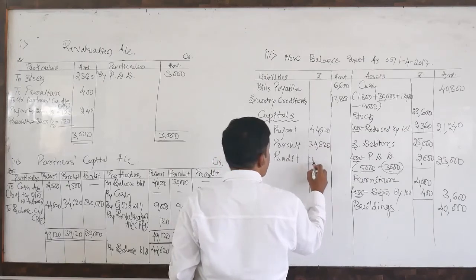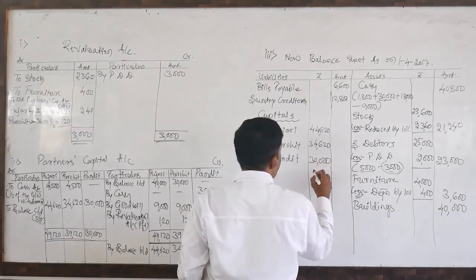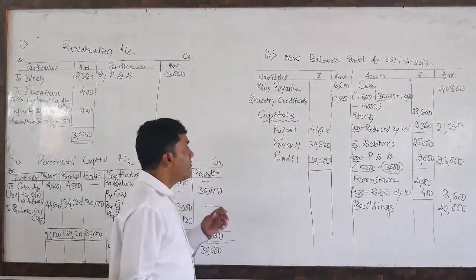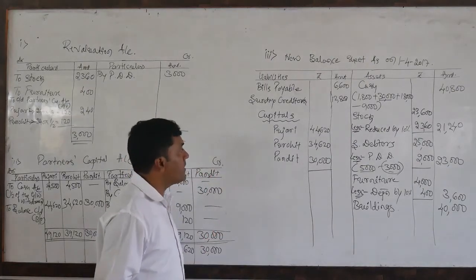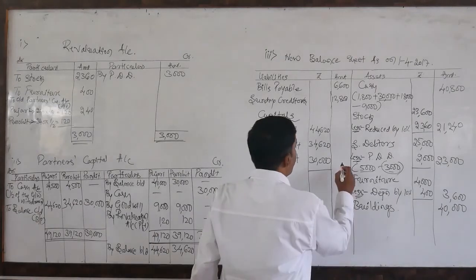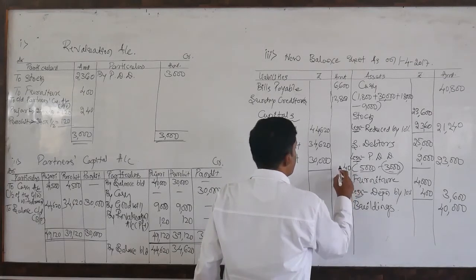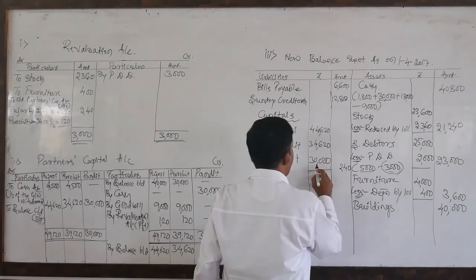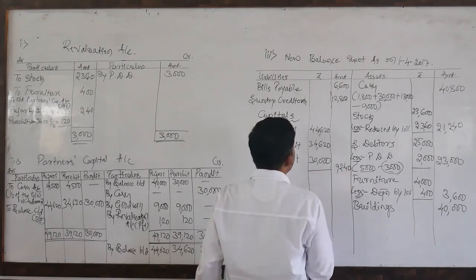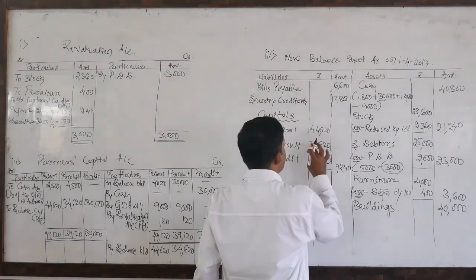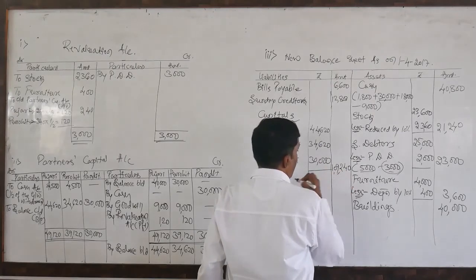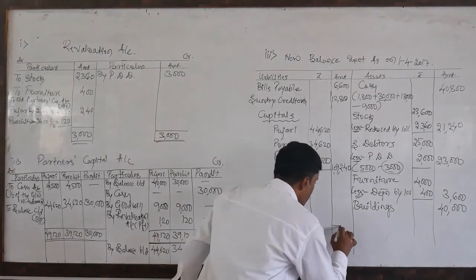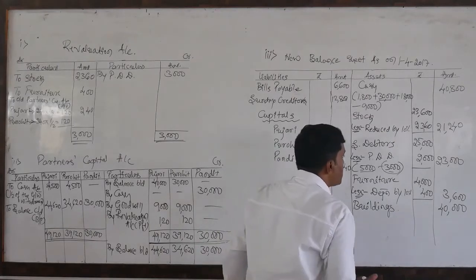This one is the 30,000. Here I am making the totals manually. Yes students, even you can do it with the help of calculators also. So look here, 40, 12, 8 plus 1, 9, 6 plus 4, 10, 1,09,240. So make the total on both sides of this balance sheet.